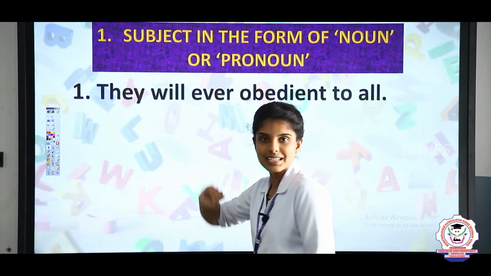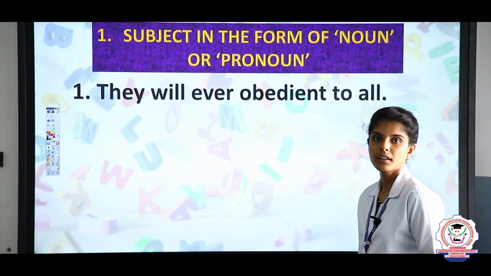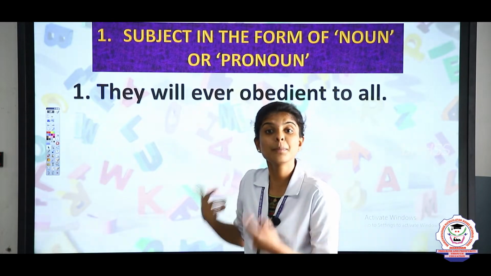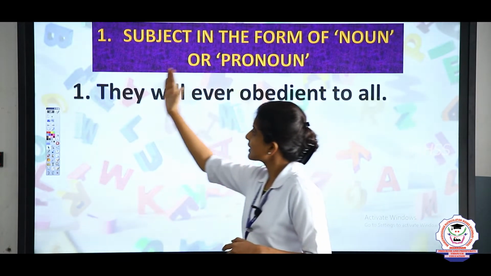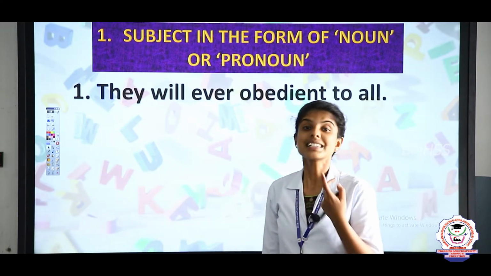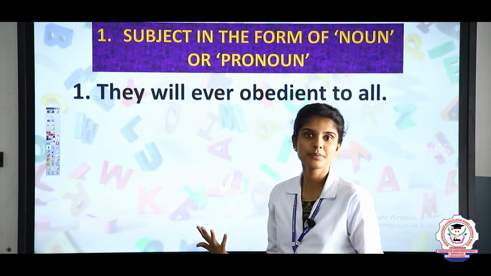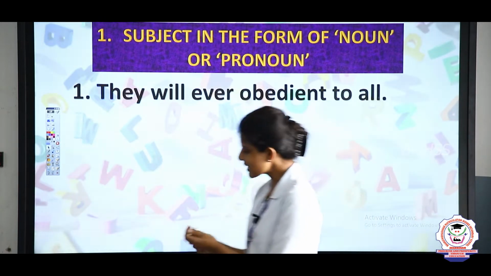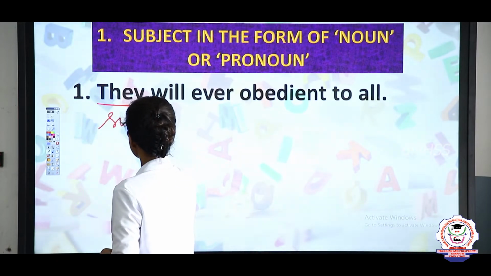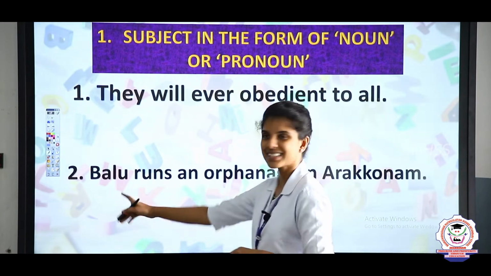The first example is: They will ever be obedient to all. Here, will is a modal auxiliary, so it is a helping verb, right? The subject comes before the helping verb, so it is known as state of being. Here it does no action. Clear? Hence, they acts as the subject.